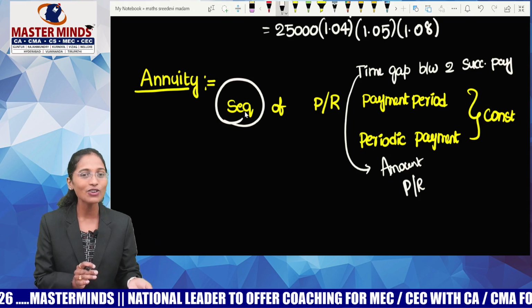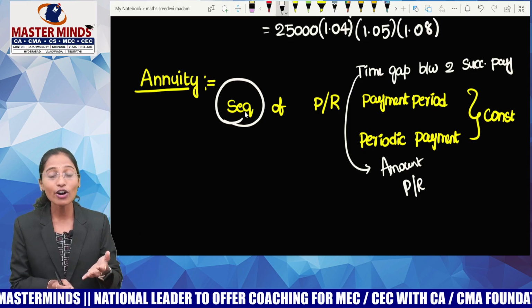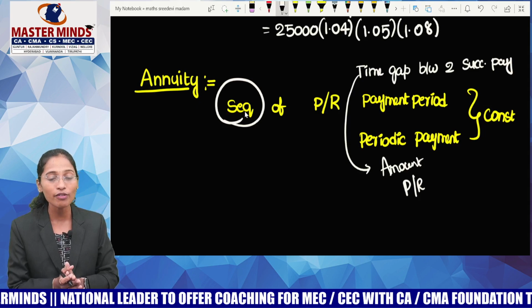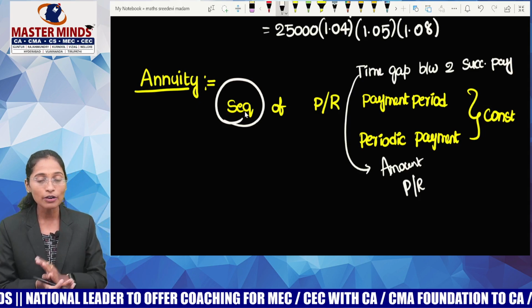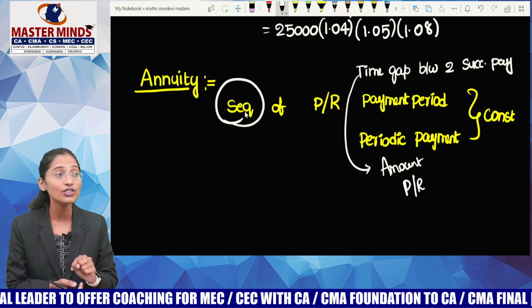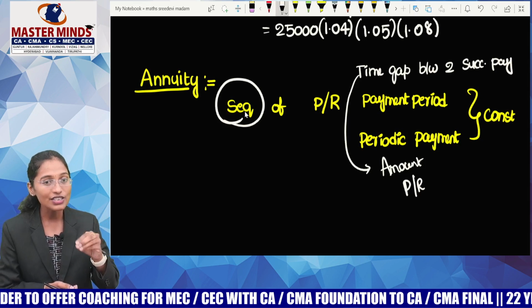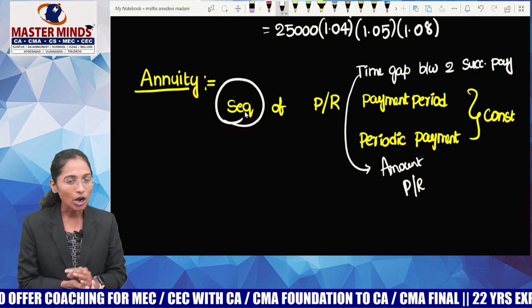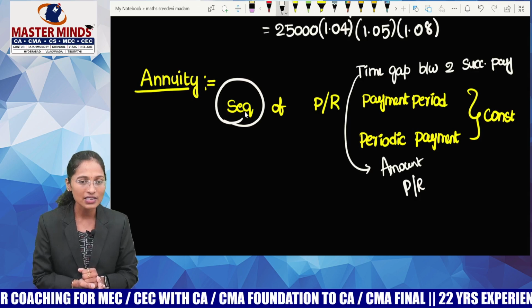Whether the question is related to annuity or compound interest, madam, we are not able to understand. That is the biggest problem with us. So guys, try to understand. Annuity means it's a sequence. A sequence should consist of at least two terms. Without writing even two terms, how can you call it a sequence?